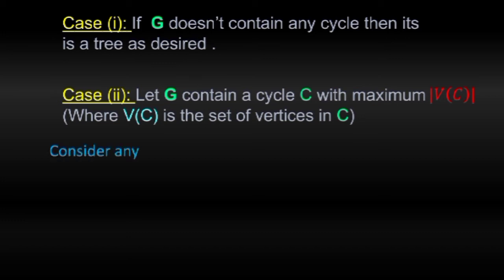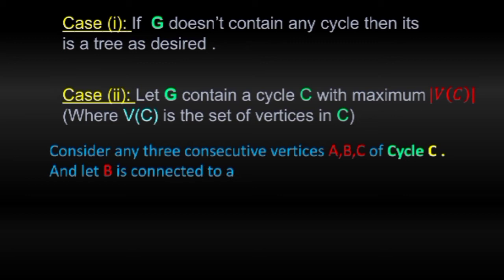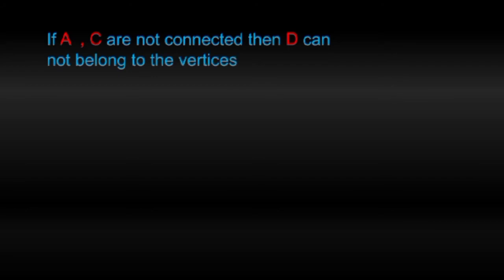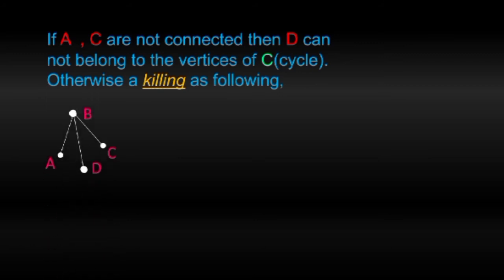Consider any 3 consecutive vertices A, B, C of the cycle C, and let B be connected to a vertex of G and call it D. There are 2 possibilities. Either D belongs to C or D does not belong to C. If A, C are not connected, then D cannot belong to the vertices of C. Otherwise, a killing as follows means we should delete AB and BC and join AC.